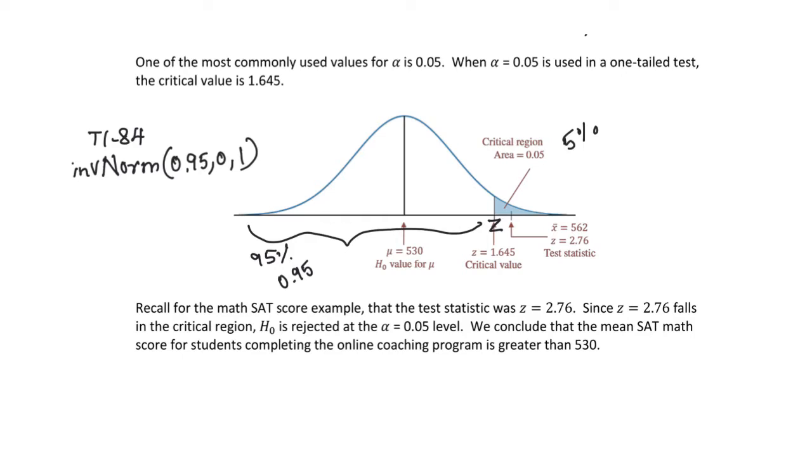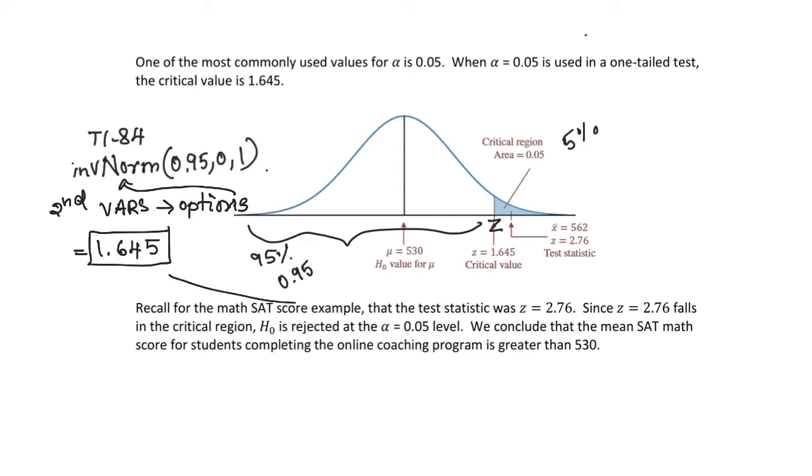So in the calculator you will be pressing second VARS, then option 3 for this invNorm. If you press enter, you will get 1.645 if you round it to 3 decimal places. So that is the critical value. We already found the z-score, that is known as the test statistic.